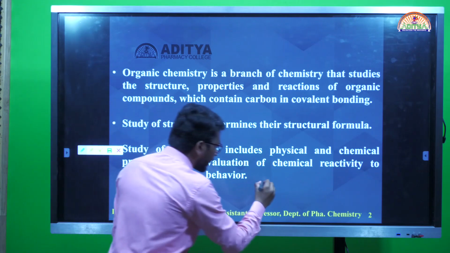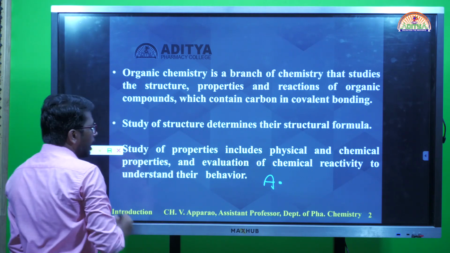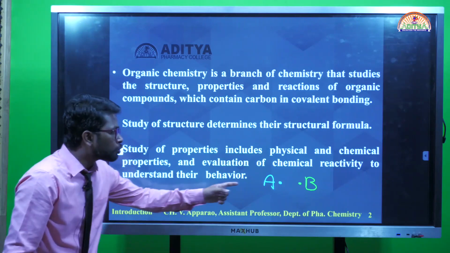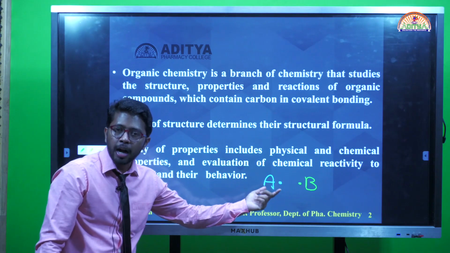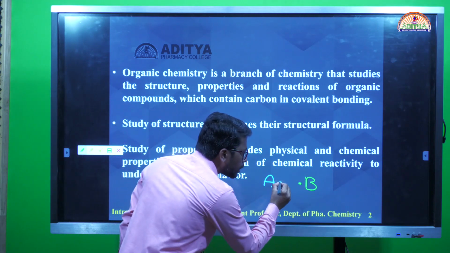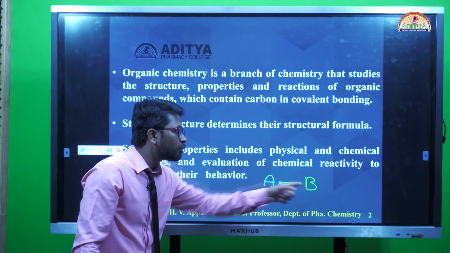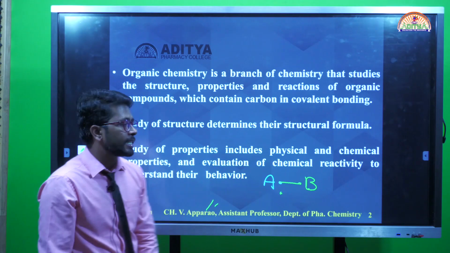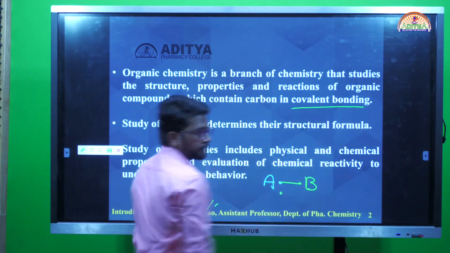For example, A has 1 electron and B has 1 electron, and those two species or elements are involved in the mutual sharing of electrons to form a chemical bond. The relationship formed between two species due to the mutual sharing of electrons, I can call a covalent bond itself.